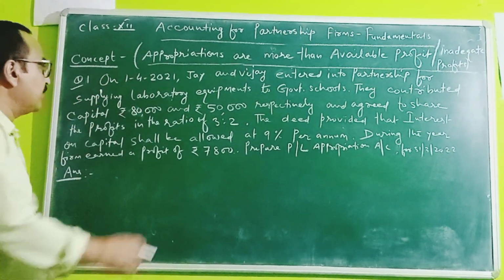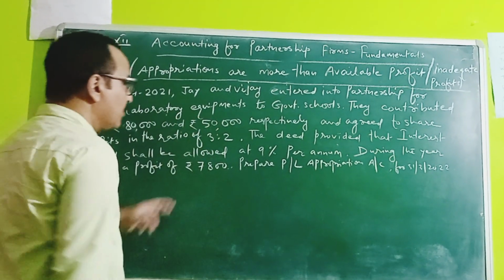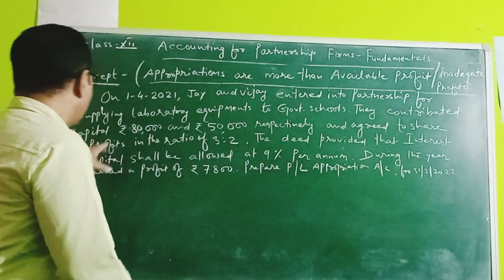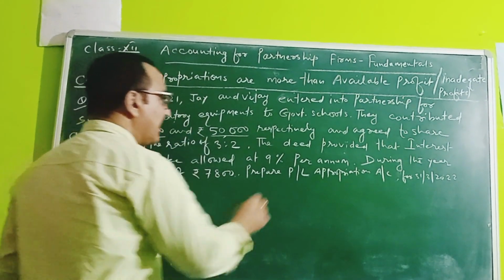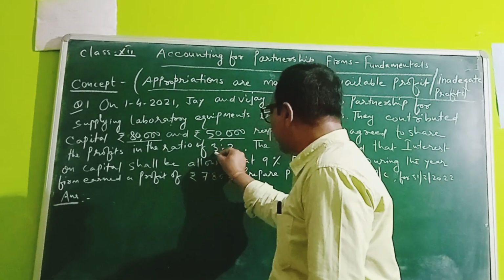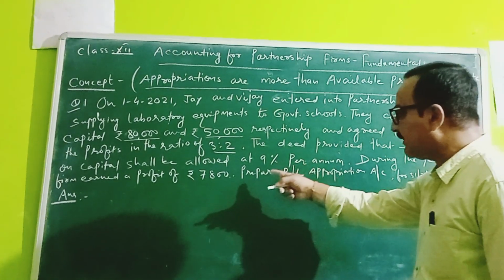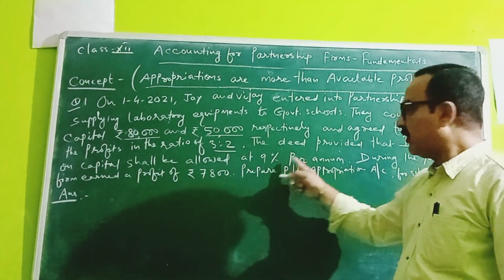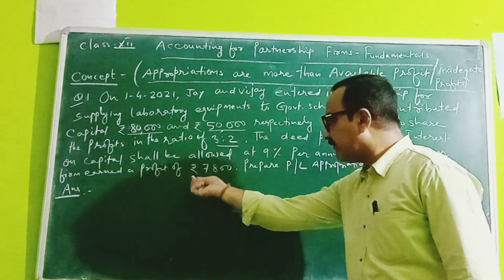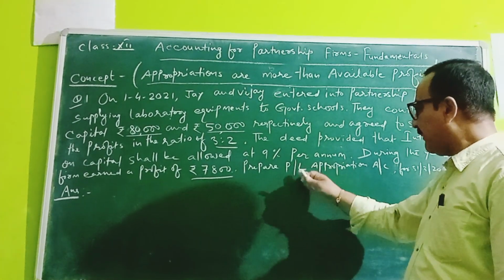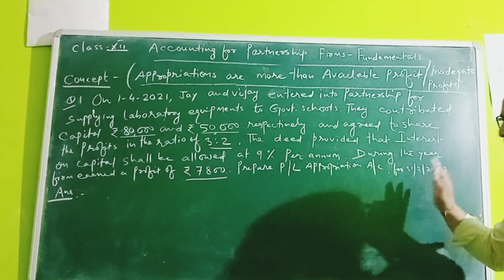On 1st April 2021, Jay and Vijay entered into a partnership firm for supplying laboratory equipment to government schools. They contributed capital of rupees 80,000 and rupees 50,000 respectively and agreed to share the profits in the ratio 3:2. The deed provided that interest on capital shall be allowed at the rate of 9% per annum. During the year, the firm earned a profit of rupees 7,800 only. Now prepare the profit and loss appropriation account for the year ended 31st March 2022. Now this is the problem.